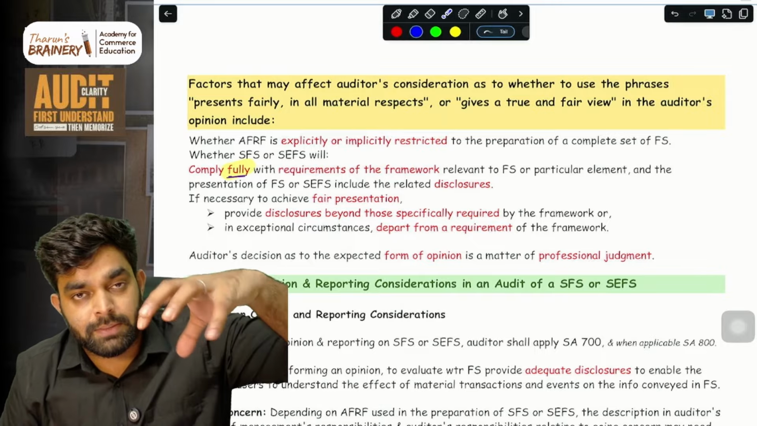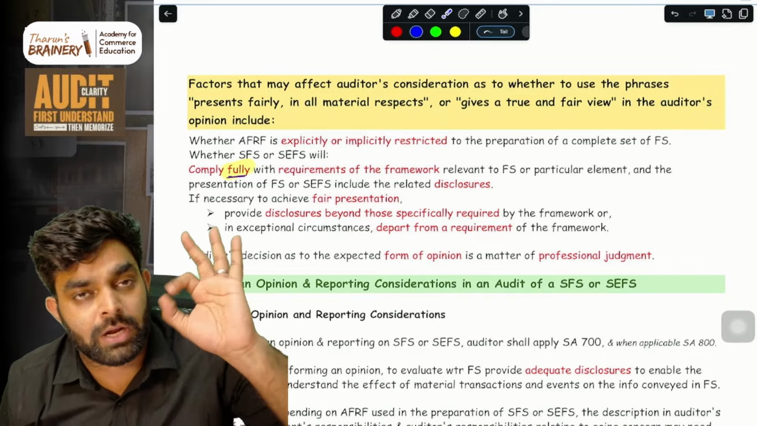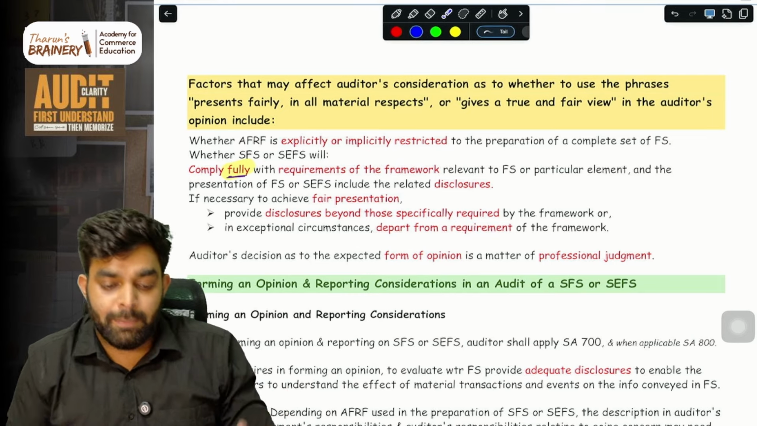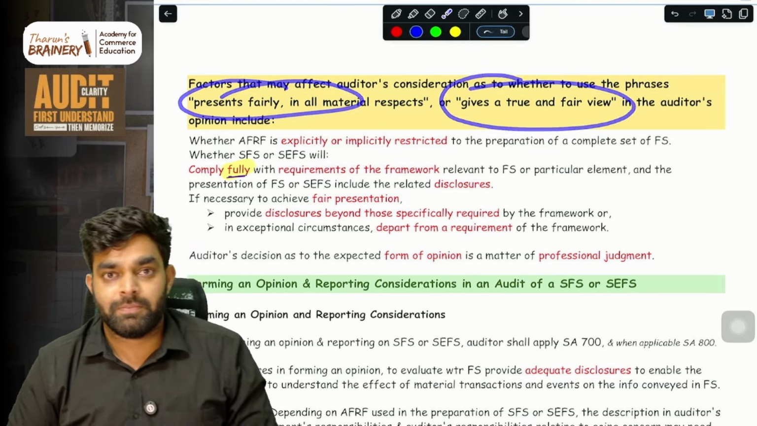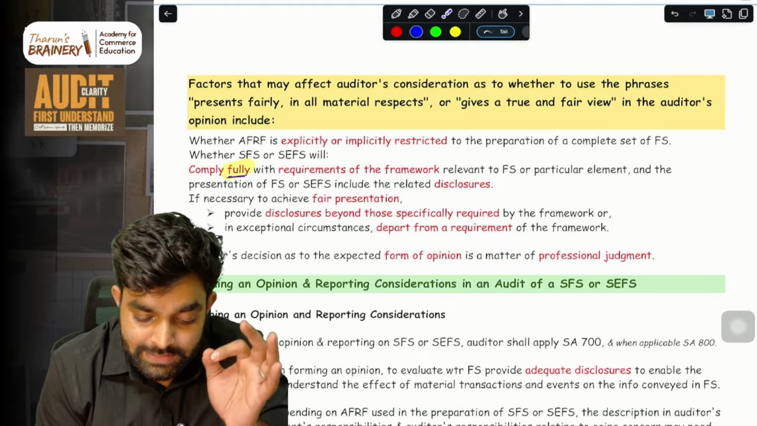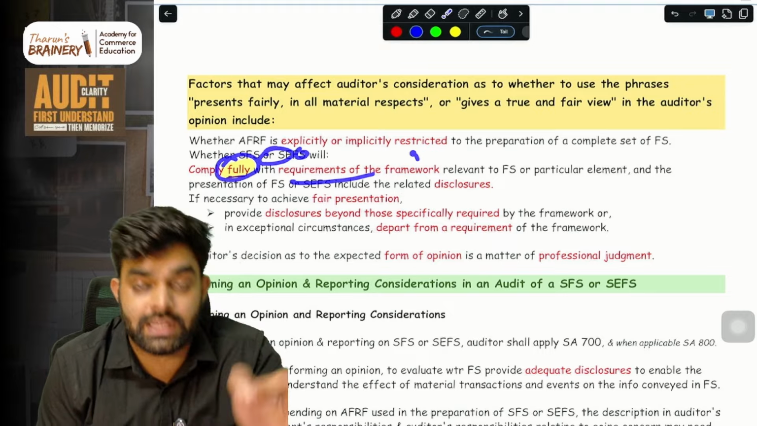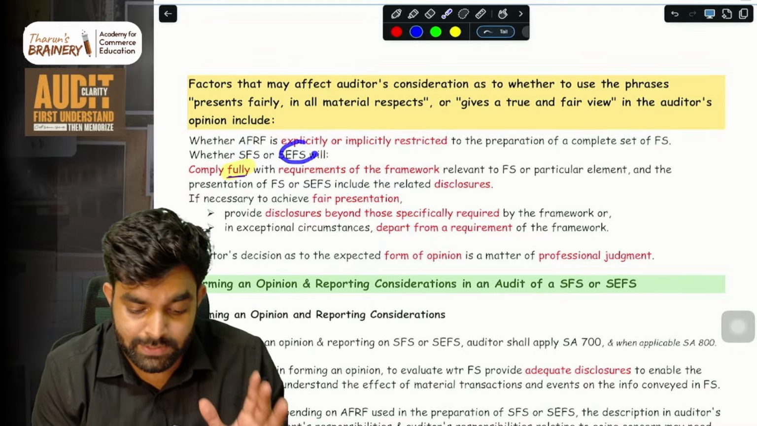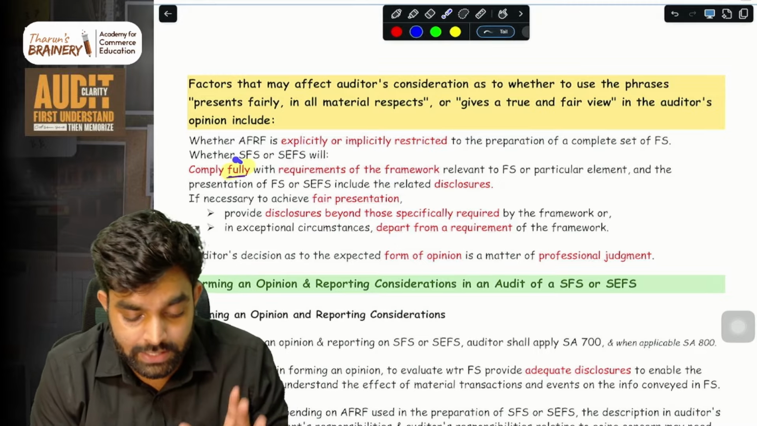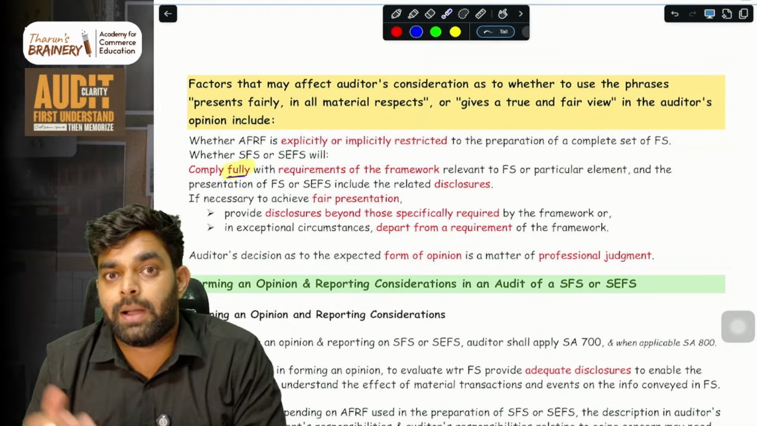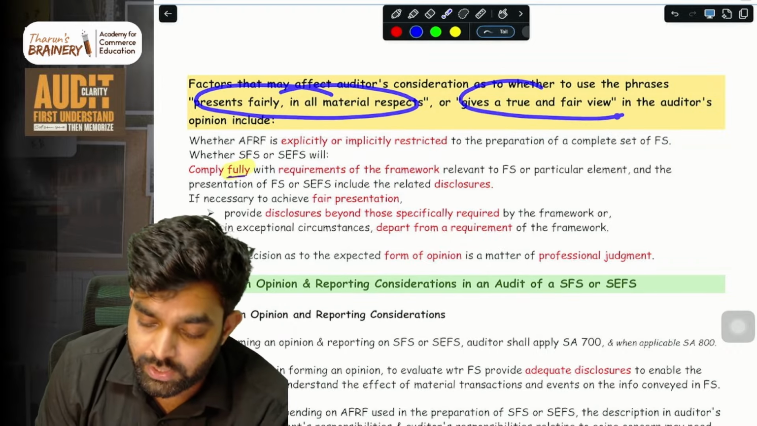If something is complying fully with the framework, rigid, it is a compliance framework. These two will not come under a compliance framework; these two come in a fair presentation framework. If your SFS is complying fully, almost 100%, with the requirements of the framework, then it comes under a compliance framework. So this, you cannot use it.